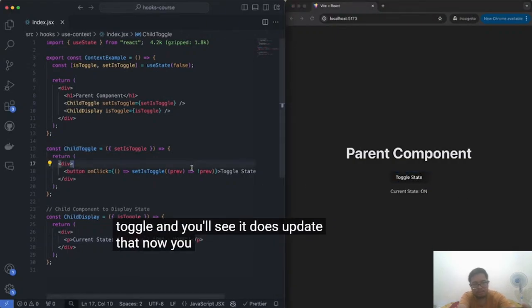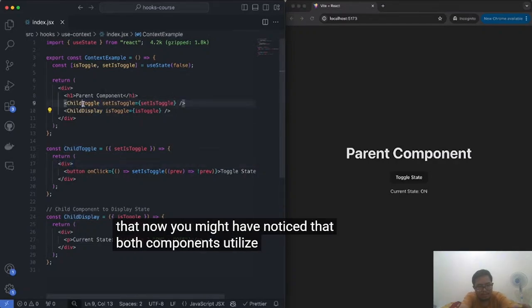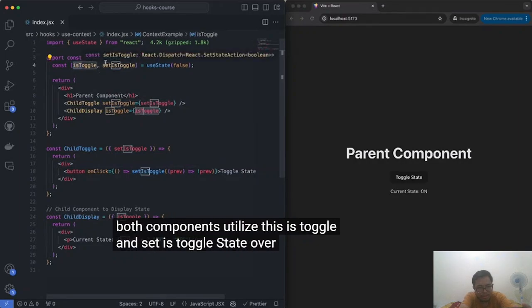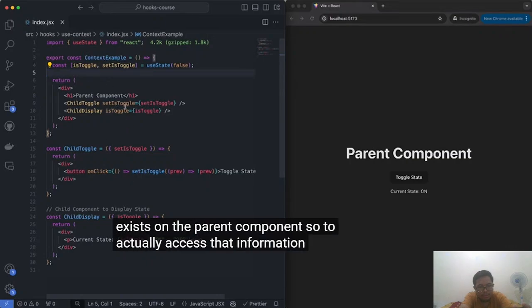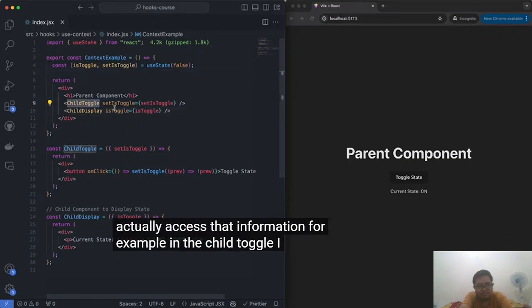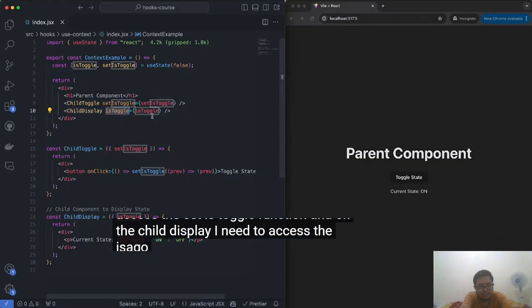Now, you might have noticed that both components utilize this isToggle and setIsToggle state that exists on the parent component. So to actually access that information, for example, in the child toggle, I need to access the setIsToggle function, and on the child display, I need to access the isToggle value.